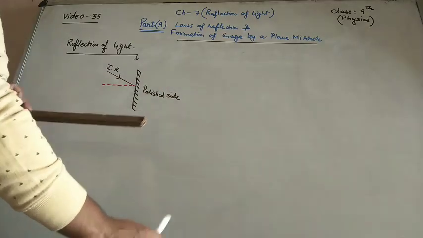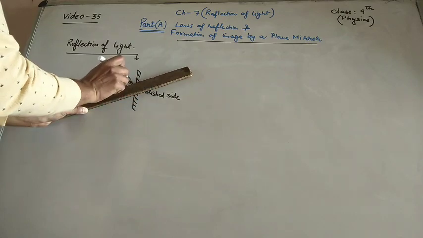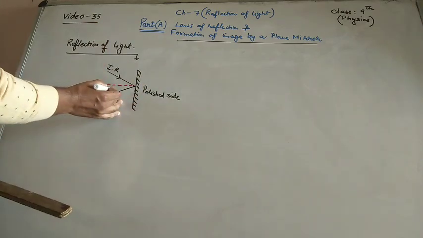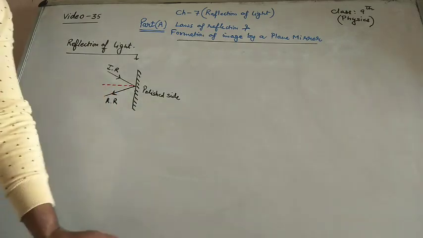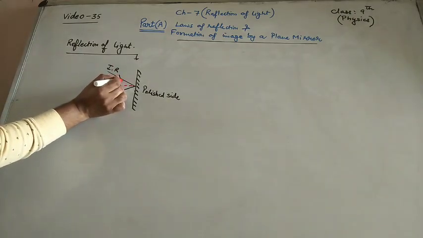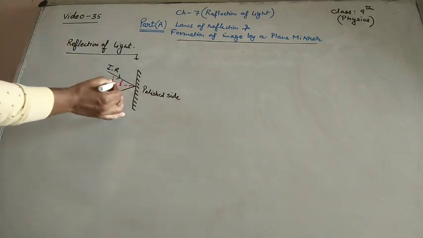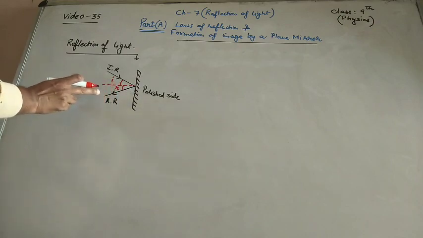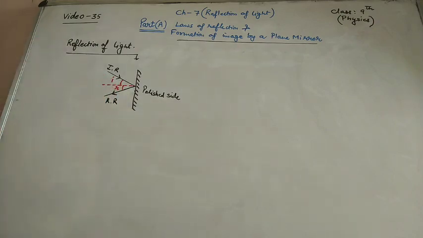And then this ray we can consider as the reflected one. Here, this is the reflected one, RR. Now here you can easily see this is the angle of incidence which the incident ray makes with the normal, and the angle the reflected ray makes with the normal is called the angle of reflection.